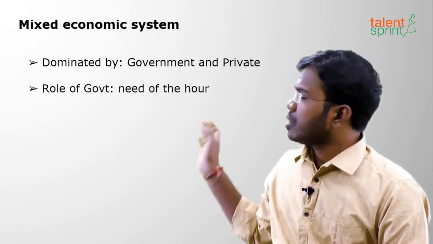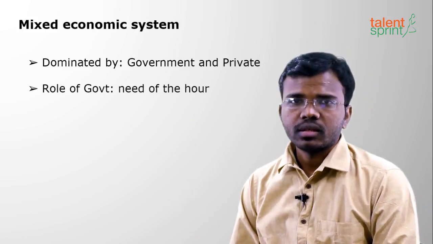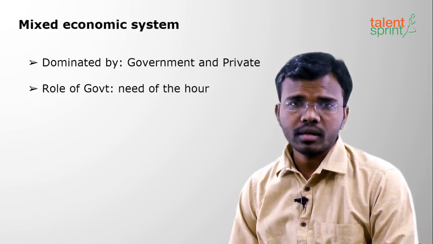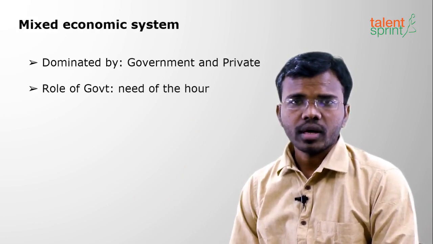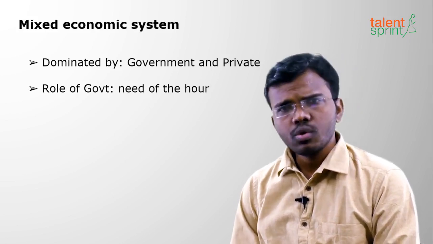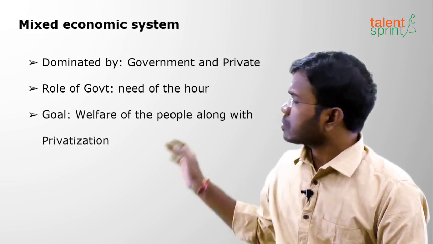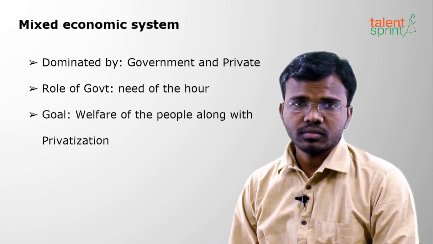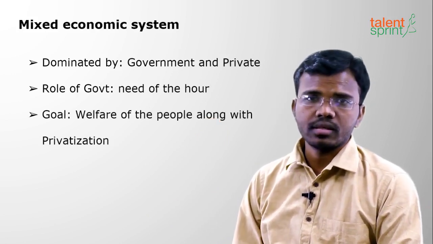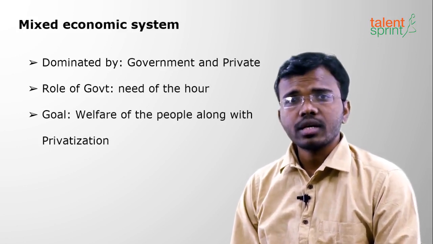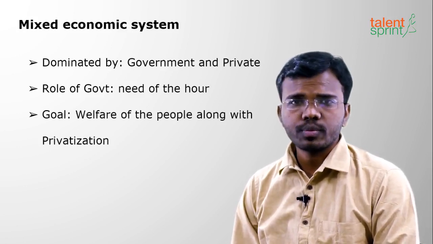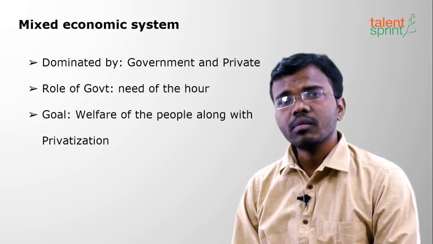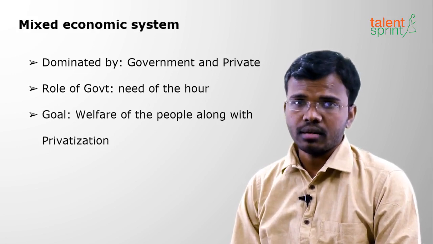Next, moving on to the role of government. The role of the government is need of the hour. That means whenever required, the government interferes. It is not too little, it is not too high. Next, goal: welfare of the people along with privatization. Mixed, because it is a mixed economic system, it mixes both capitalistic and socialistic. So welfare of the people is the utmost priority, and along with that some areas should be privatized so that we get income and there will be growth of the country.